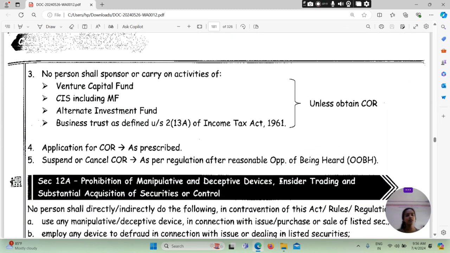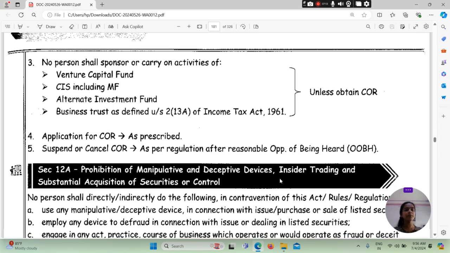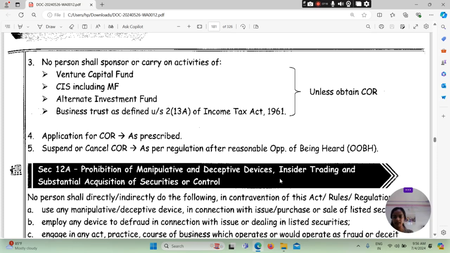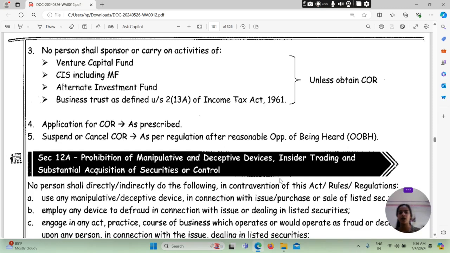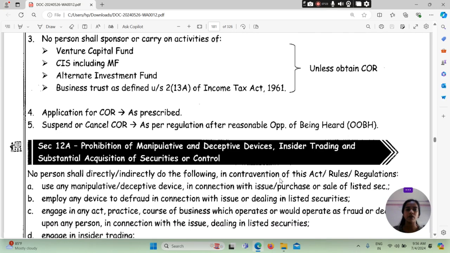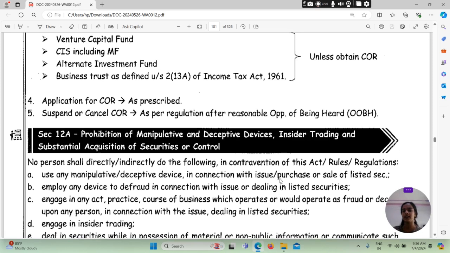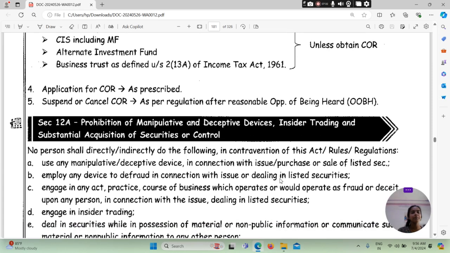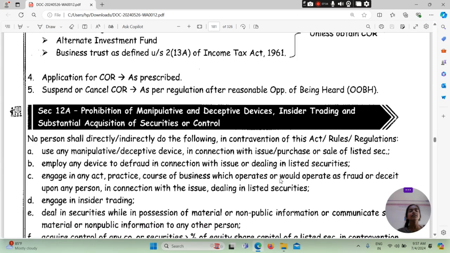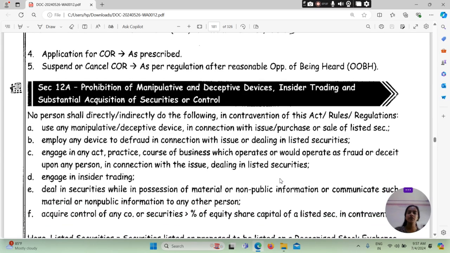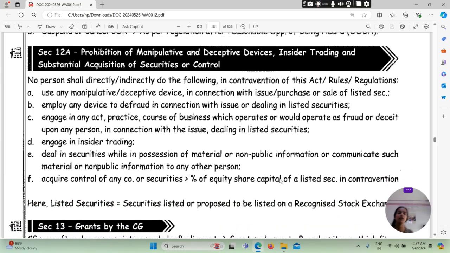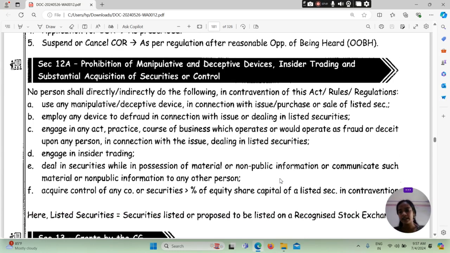No person shall sponsor and carry on activities of. कोई भी पर्सन जो है वो स्पॉन्सर नहीं करेगा और कोई एक्टिविटी को कैरी नहीं करेगा ऑफ वेंचर कैपिटल फंड, CIS including mutual fund, alternative investment fund और business trust as defined under Section 13(23A) of Income Tax Act 1961 unless obtaining COR. Application for COR as prescribed. Suspend or cancel COR as per the regulation after reasonable opportunity of being heard. उसके बाद सेक्शन 12A जो है दैट फर्दर डिस्कस अबाउट व्हाट विल बी द प्रोहिबिशन.